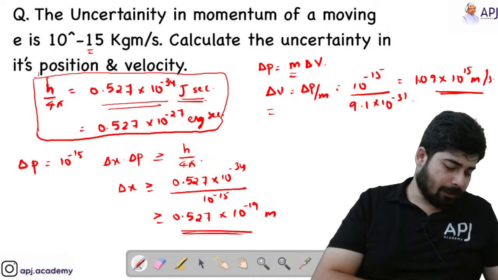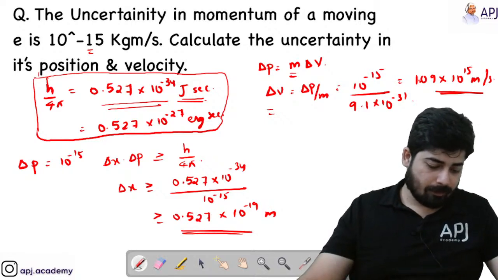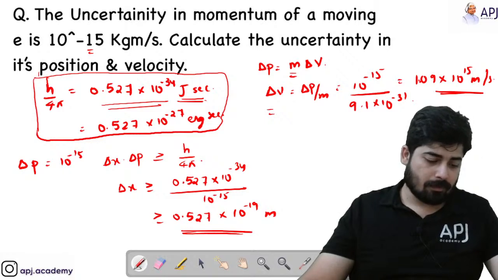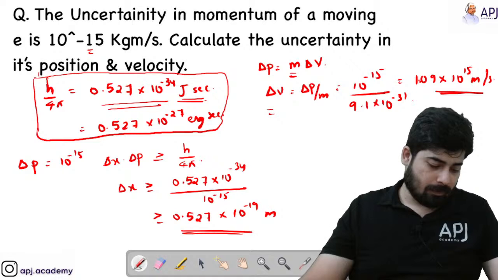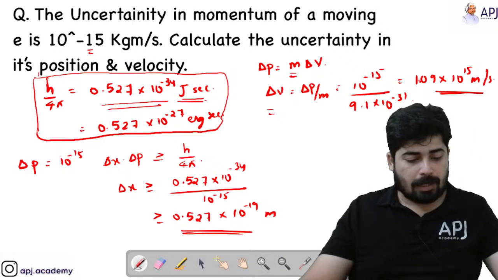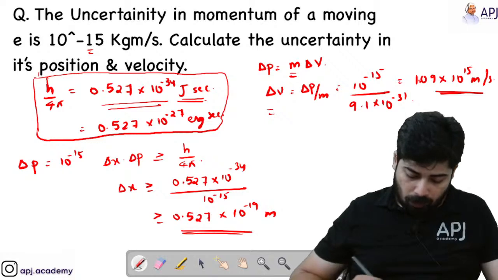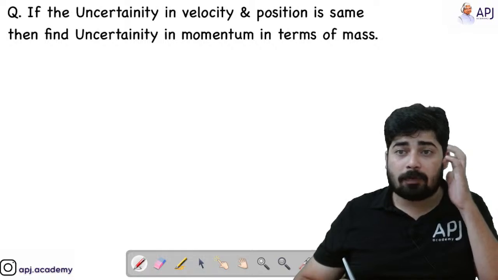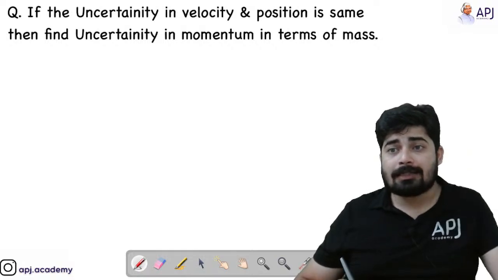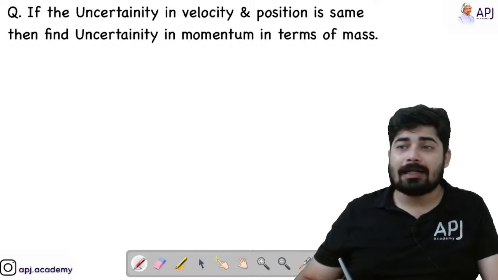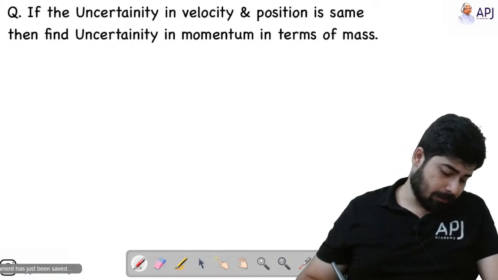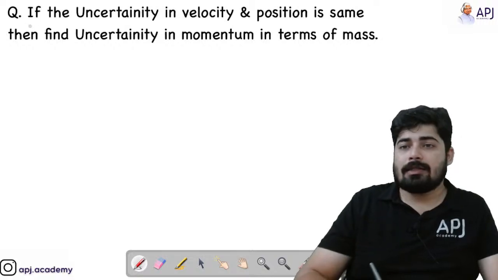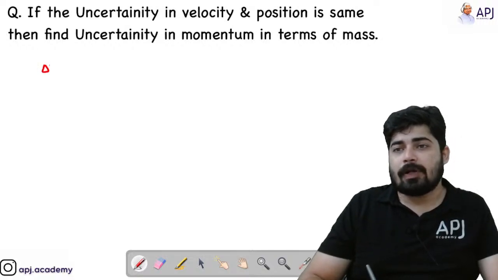Is it clear for you? Now we have another question. Let's move on to that. If the uncertainty in velocity and position is the same, then you have to find the uncertainty in momentum in terms of mass. Let's see what is given. Uncertainty in velocity and uncertainty in position is same. Both are equal.